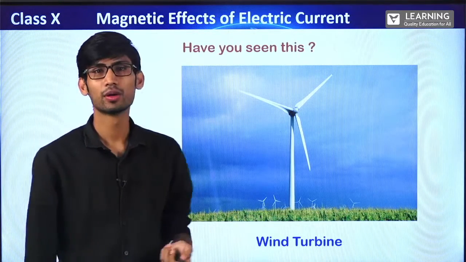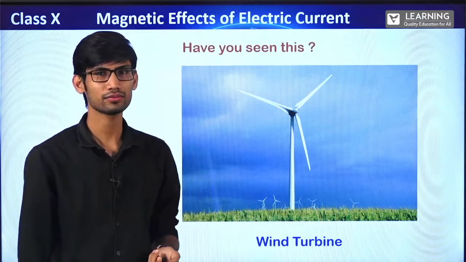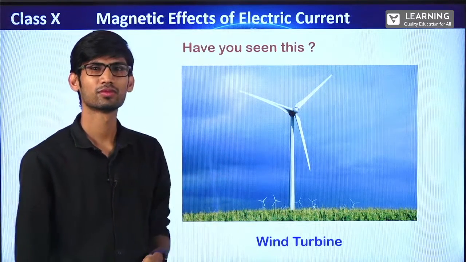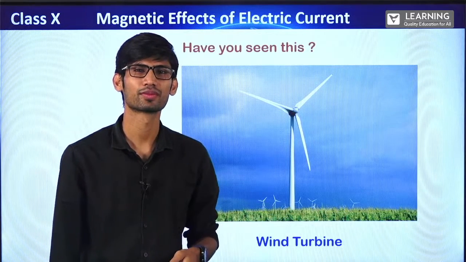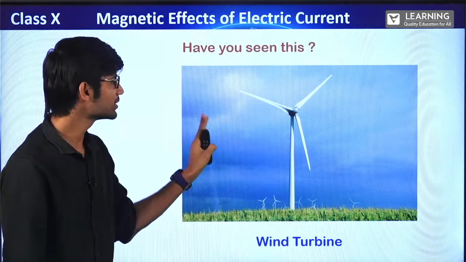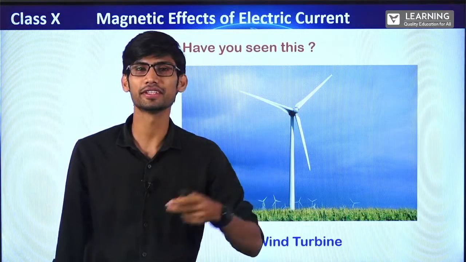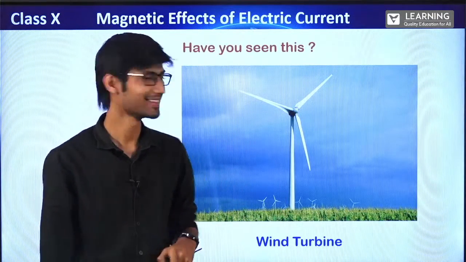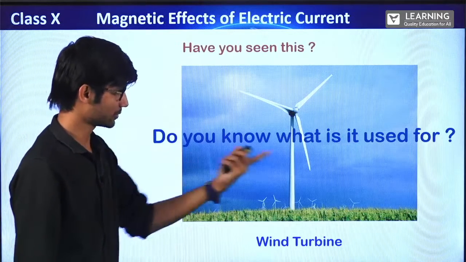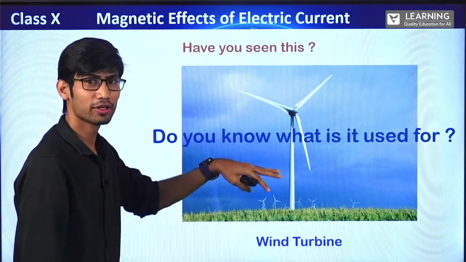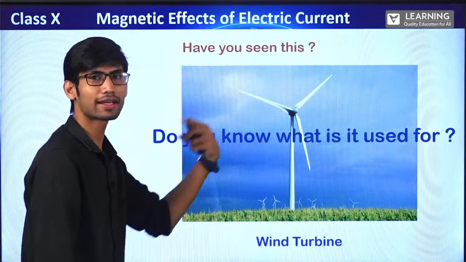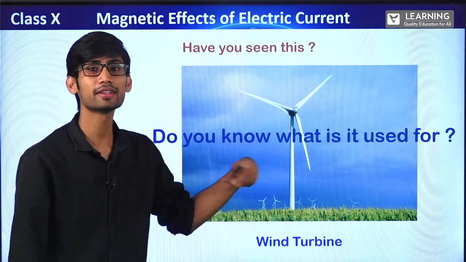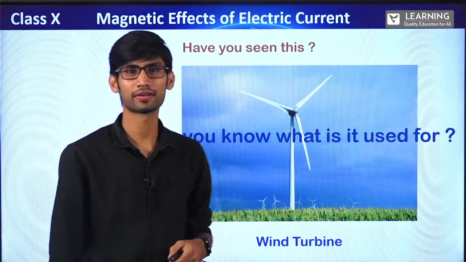What is this used for? This is basically used to generate electricity. Today we will be learning what is there inside this which is generating electricity.